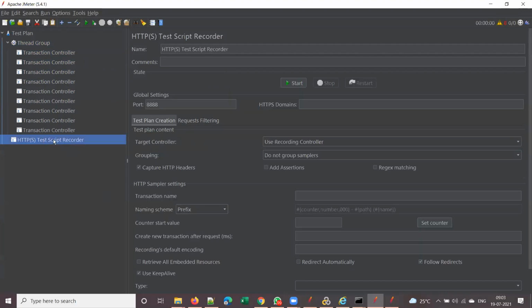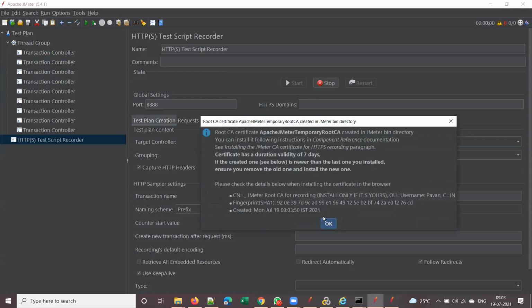Yes. And for recording the script, we added this recorder element, and here you have a recorder option. If you want to start the recording, click on the start button and it will start recording. Before that, you need to change to the transaction controller and click on start recording. There are a few more steps to do here. I'll explain that tomorrow.